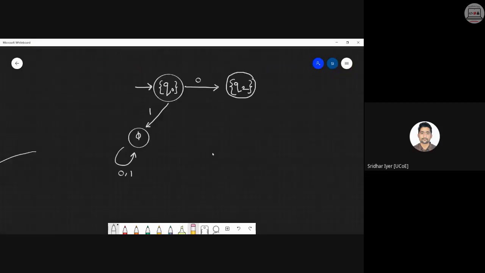Now you may be asking why I have added the 0 and 1 transitions over here. As you know, we are constructing a DFA. It should have all the input transitions associated with it. If I don't put any transition here, then it won't be called a DFA. As you know, once a machine enters a φ state or a null state, it gets trapped over there. So this is nothing but a dead state. If you remember the concepts we have done so far, yes or no? Sorry, dead state. Am I clear? Once the machine enters this φ state, it gets trapped. That is what we call a dead state.